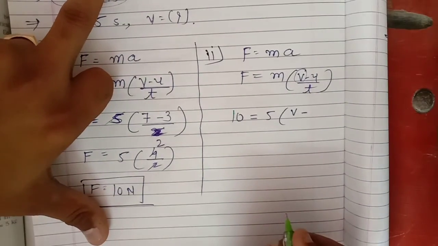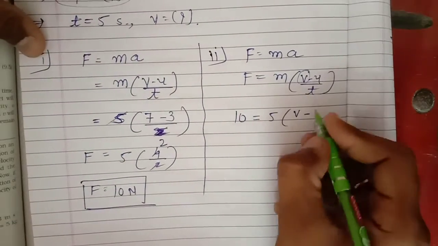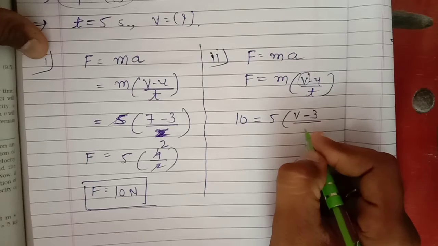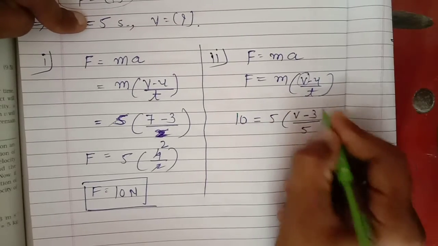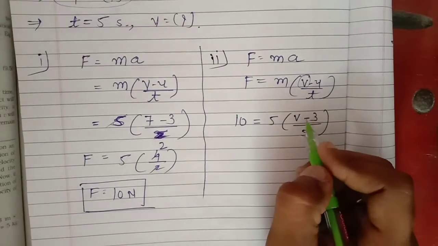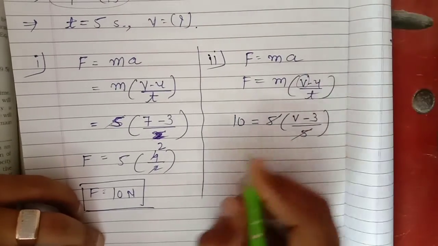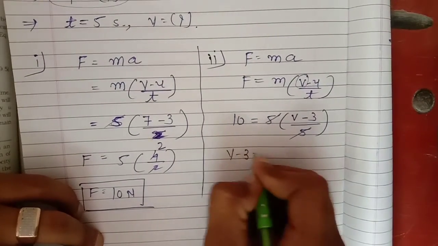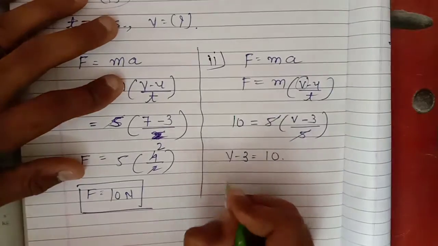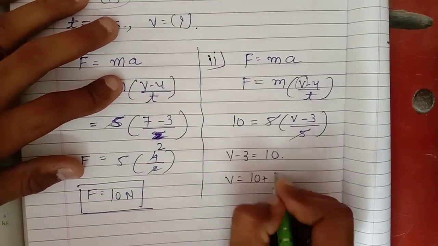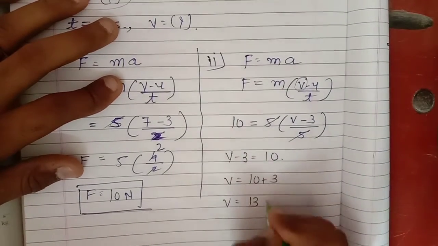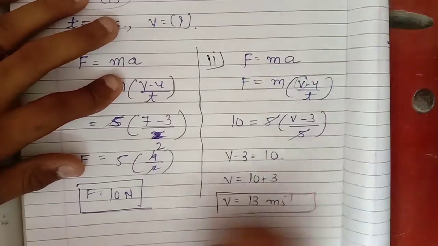V we have to find. U 3, and for the second condition we have to take time as 5 seconds. V minus 3 is equal to 10. So we get V is equal to 10 plus 3, 13 meter per second.